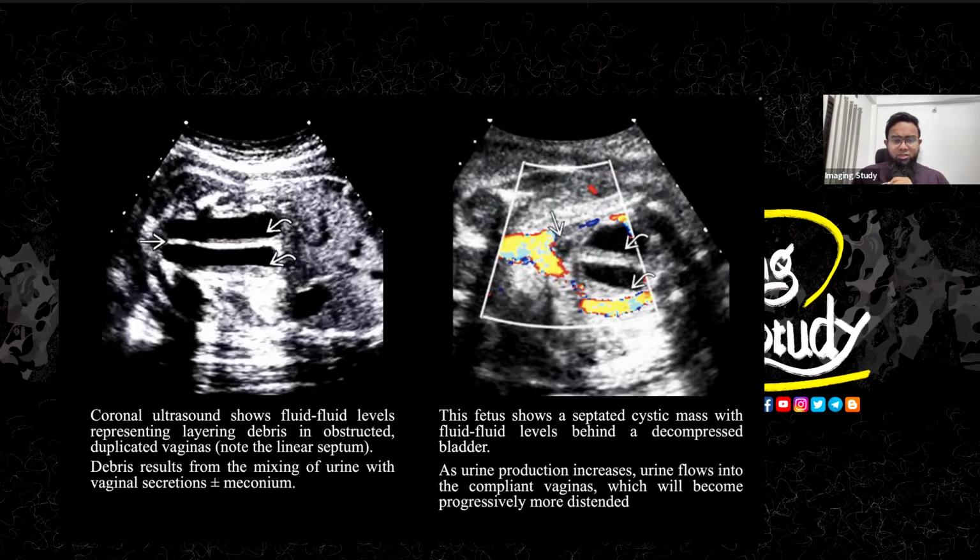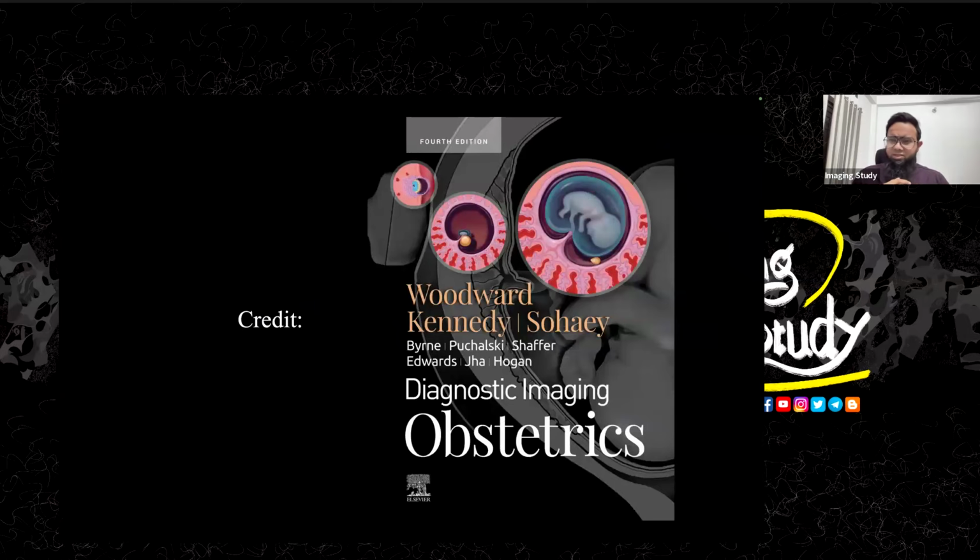So we have taken this lecture from this book. This is an excellent book if you are searching for congenital anomaly evaluation. This one is the best one. So you can just search for it, or just go for buying this book. So we highly recommend, if you are interested in congenital abnormalities or obstetric imaging, you should definitely check this book.